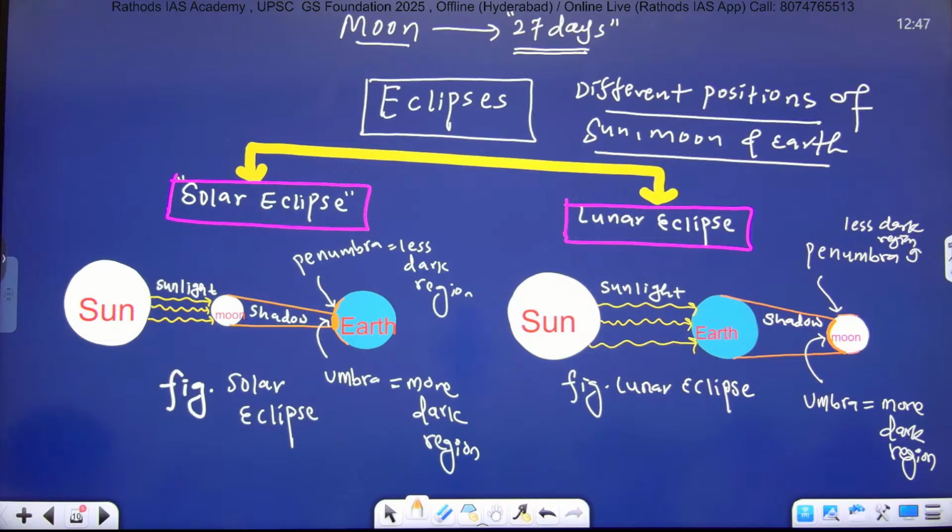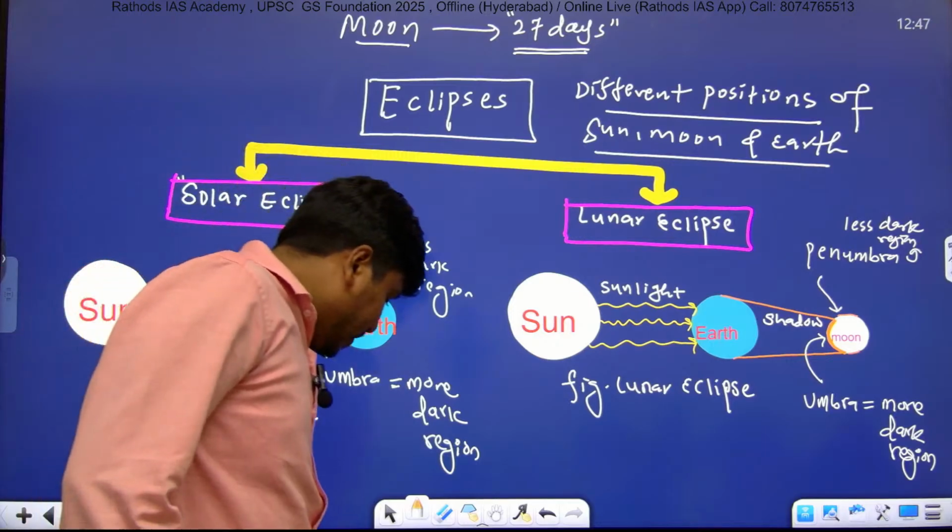And the surrounding less dark region is known as penumbra, right? Very important point, right.